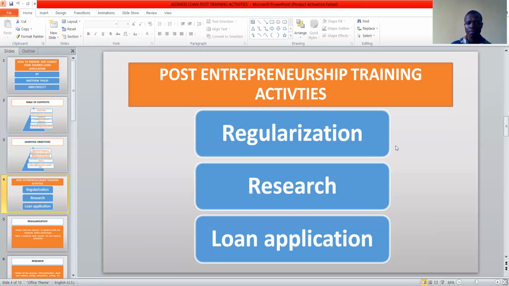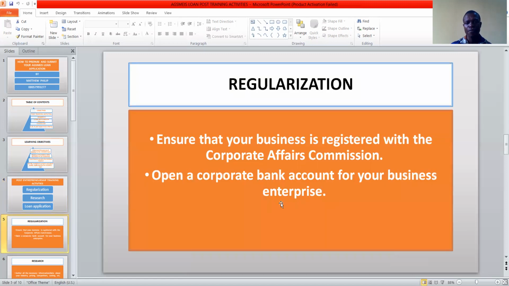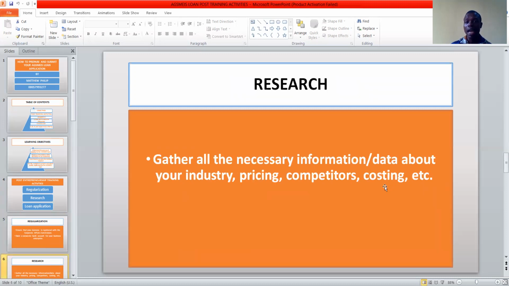Register your business, then after registering, the next thing is for you to apply for a tax identification number. Once that is out, you can go ahead and open a corporate bank account. Then you move to the next process, which is research. Ensure you gather all the necessary data and information required to help you present a quality application.